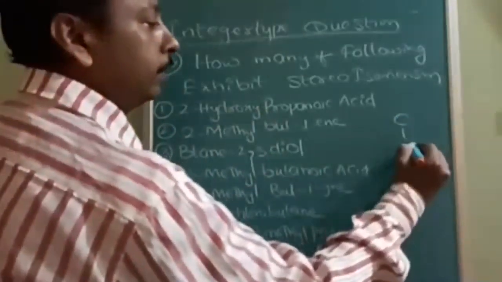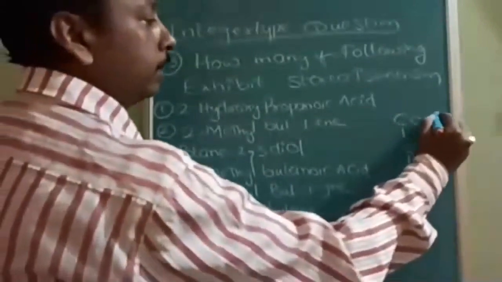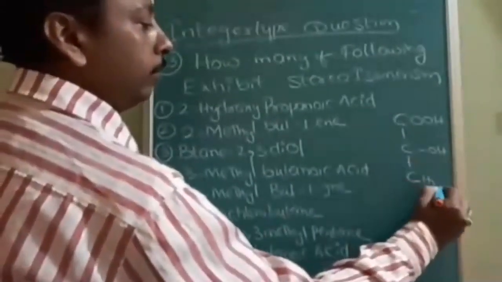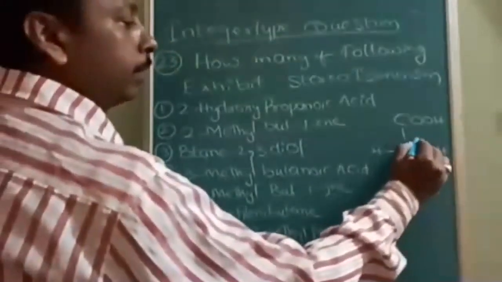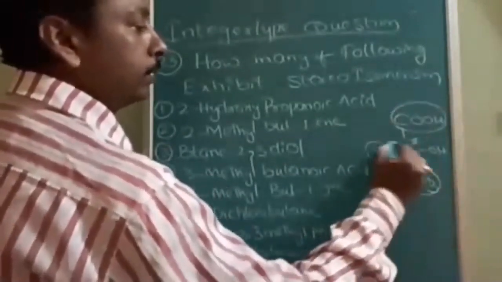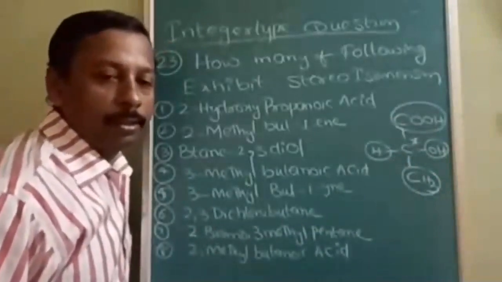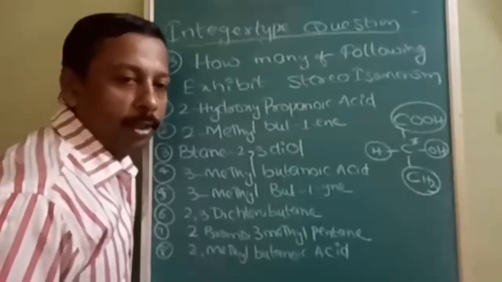2-hydroxypropanoic acid. So this will be 3 carbon atoms. Let us take COOH, 2-hydroxy. So this is going to be the methyl, and this is going to be the hydrogen. So this carbon contains one side carboxylic group, one side methyl, one side hydrogen, one side OH group. So this is the stereo center, so it can show stereoisomerism.